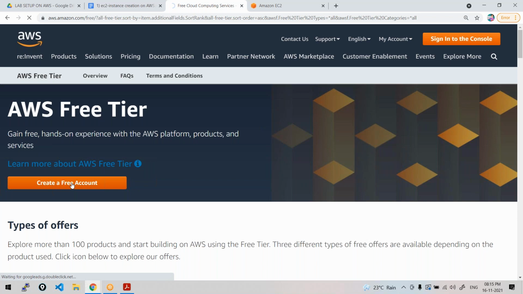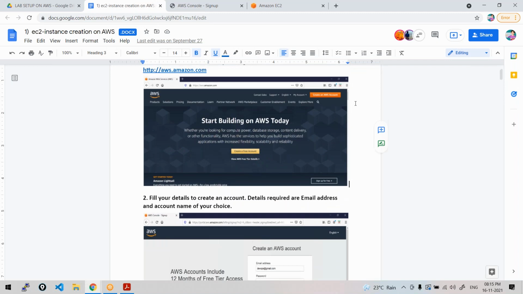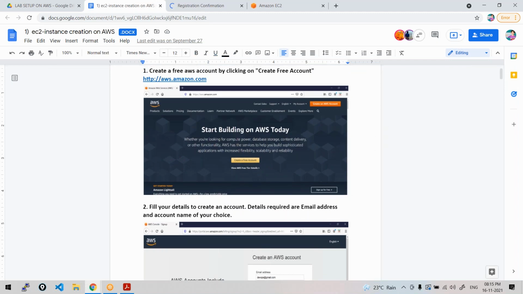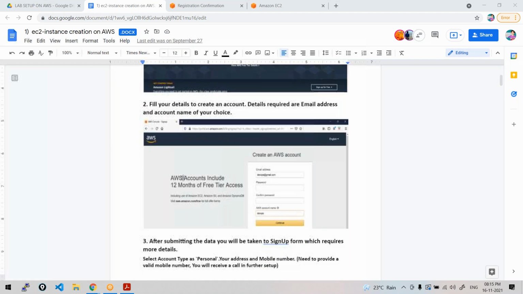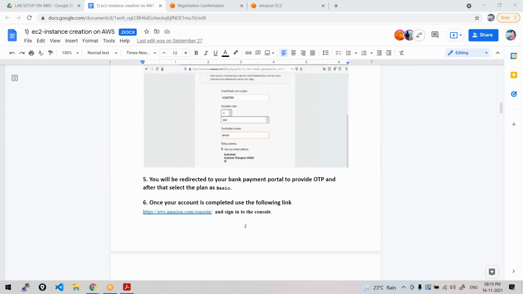When you click this create a free account, all these steps were there in this document along with the screenshots. Can you all open the document from your end? Have you all the document with you? Yes. So just see here, follow these steps. There were some 6 steps which you need to complete from your end.